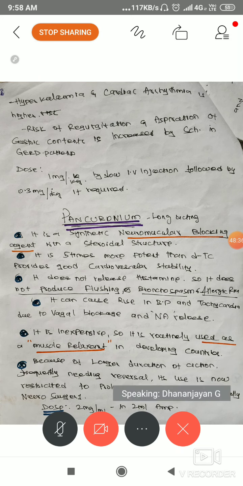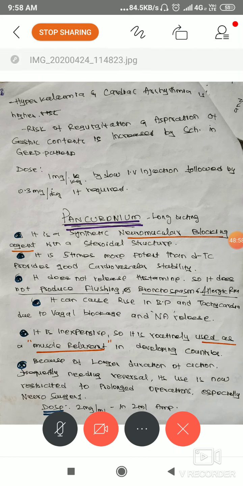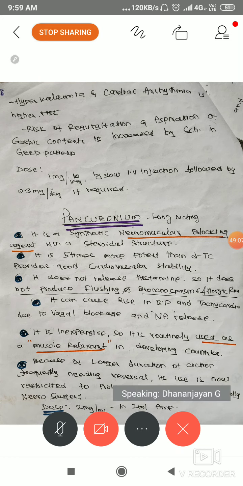Why was pancuronium invented? Because tubocurarine is natural and has more side effects, while this is synthetic with fewer side effects. That one is short acting, this is long acting. I wrote pancuronium, long acting. It is 5 times more potent than TC, meaning tubocurarine. Keep it in mind. It produces good cardiovascular stability, because tubocurarine has more side effects like cardiorespiratory paralysis. That is the only purpose: pancuronium is better than tubocurarine.